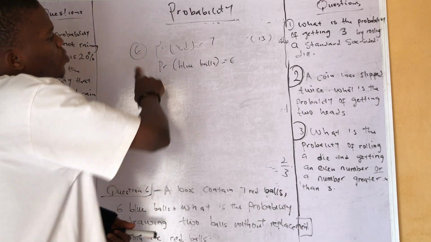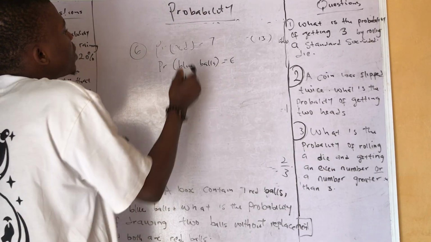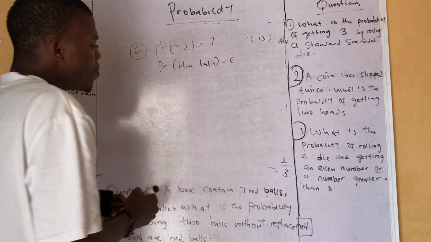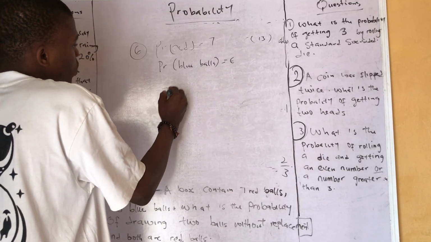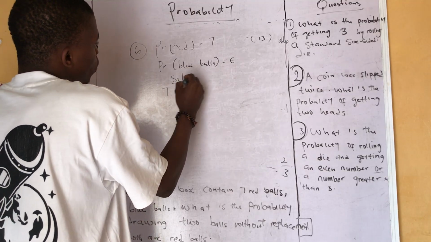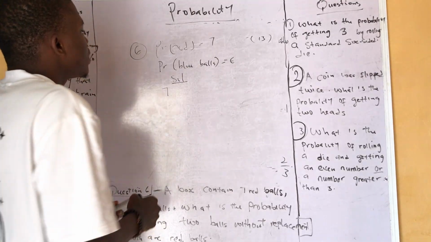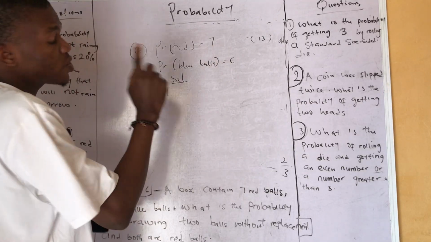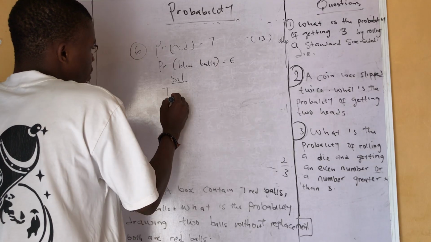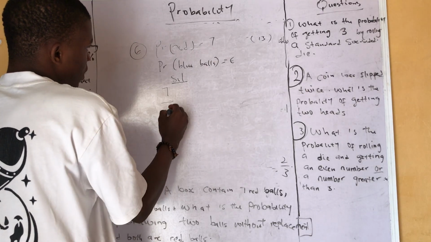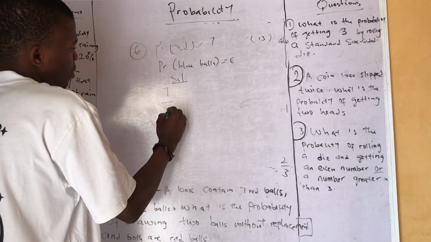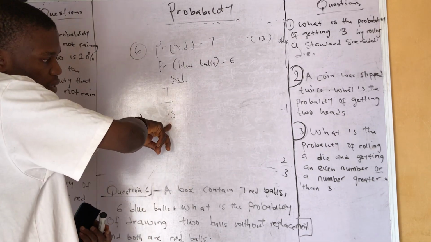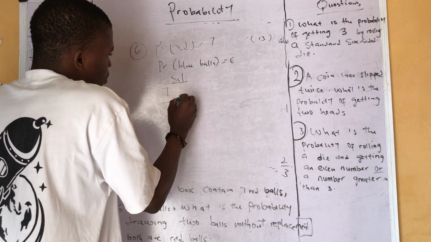The probability of picking a red ball is 7. This question falls under multiplication. Before you pick the first red ball, we have 7 over 13.